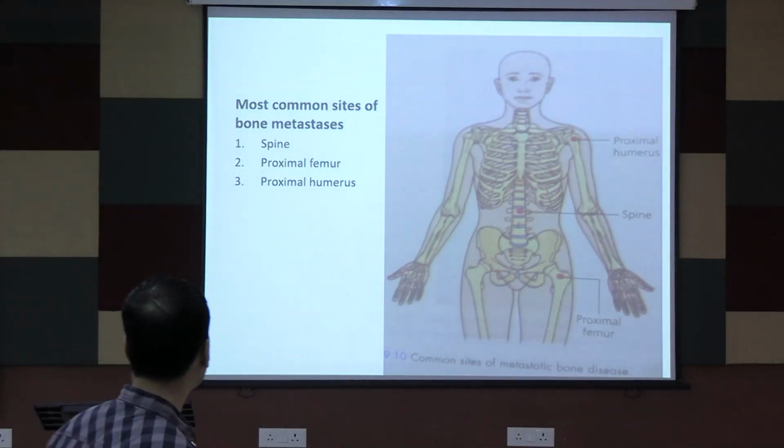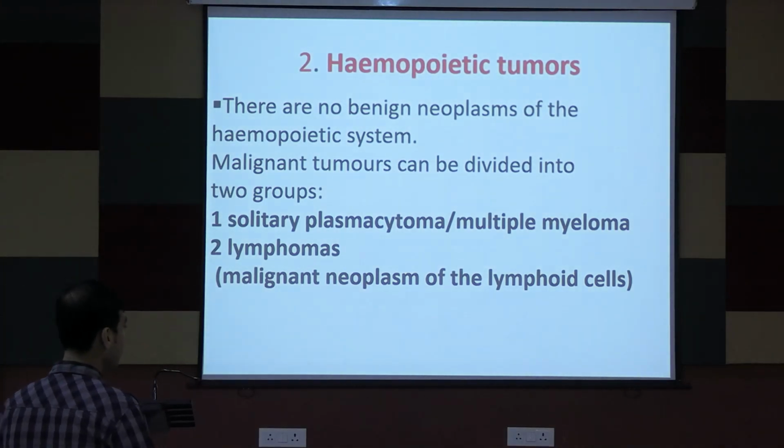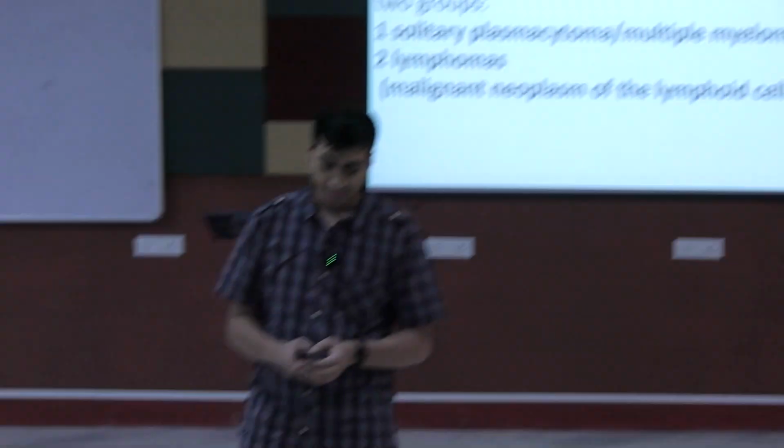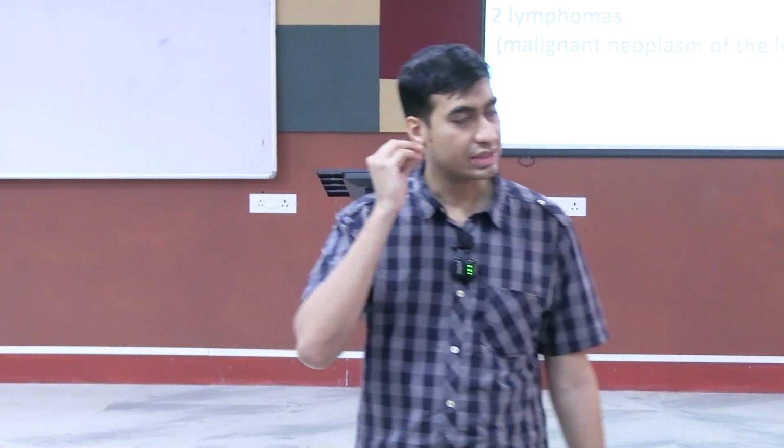Same topic. Let's go to the hematopoietic tumors. So these hematopoietic tumors come from the hematopoietic cell lineage. Okay. So these are important to know. Now there is this classification for multiple myeloma based upon the IgG and IgM. So if this is more than 30%, that is called a frank multiple myeloma.